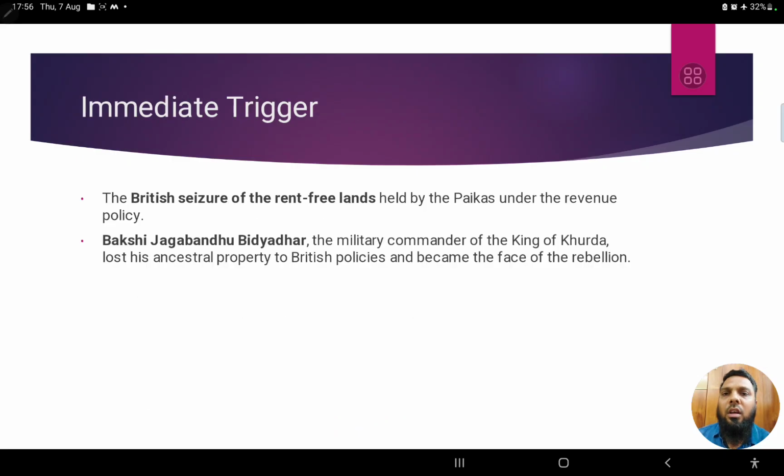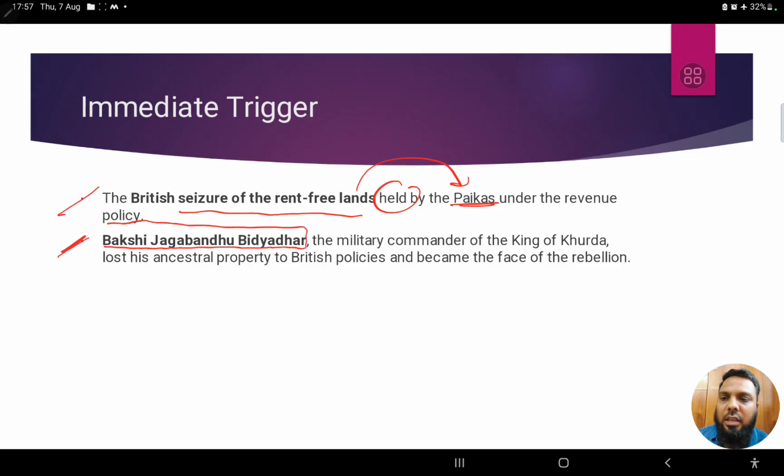Right? Now, what was the immediate movement? Even though all these things had been happening for the past 10 to 15 years, something happened very recently in 1817. That was the seizure of the rent-free lands held by Paikas. At that point, or even before, this was happening, but the specialty here is this particular person, Bakshi Jagabandhu Bidyadhar, right? He is a heroic person here, the military commander of the king of Khurda.